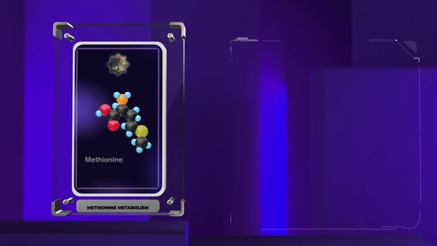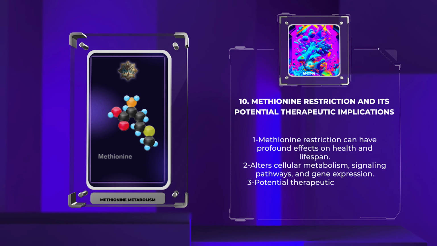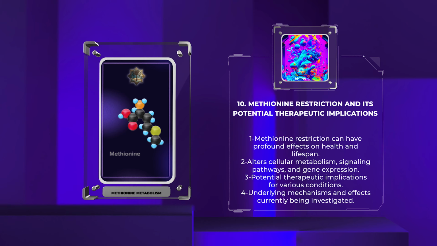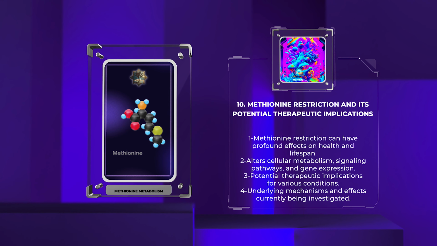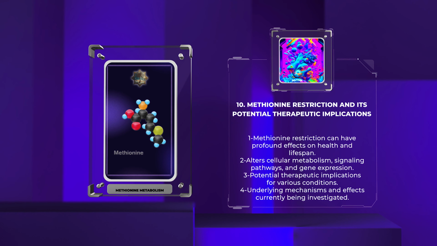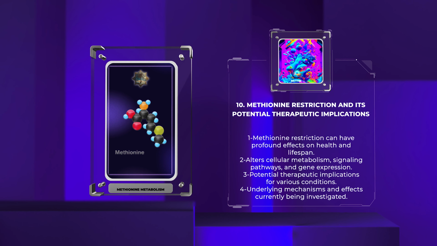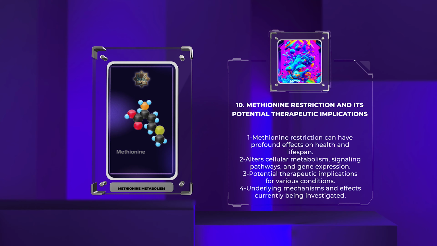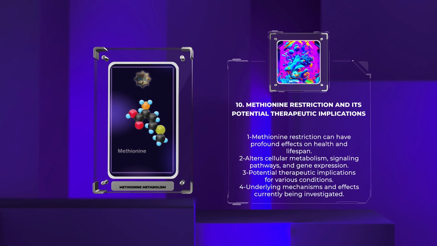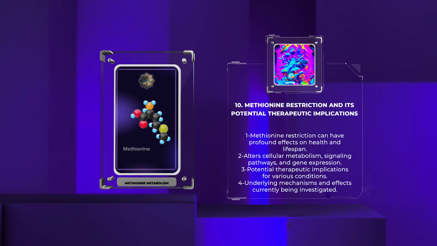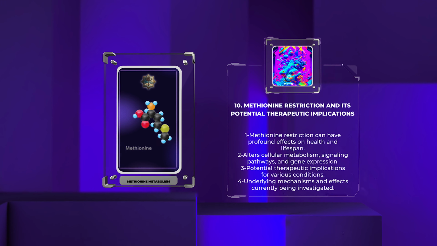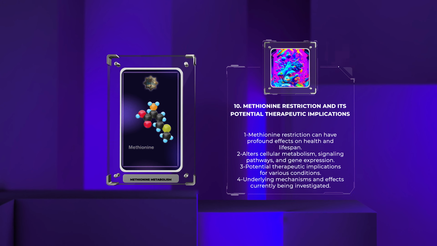Emerging evidence suggests that methionine restriction, the reduction of dietary methionine intake, can have profound effects on health and lifespan. Methionine restriction alters cellular metabolism, the activity of signaling pathways, and the expression of genes involved in aging and age-related diseases. This topic is of particular interest due to the potential therapeutic implications for conditions such as cancer, metabolic disorders, and neurodegenerative diseases. The underlying mechanisms and the effects of methionine restriction in different tissues and disease contexts are currently being investigated.